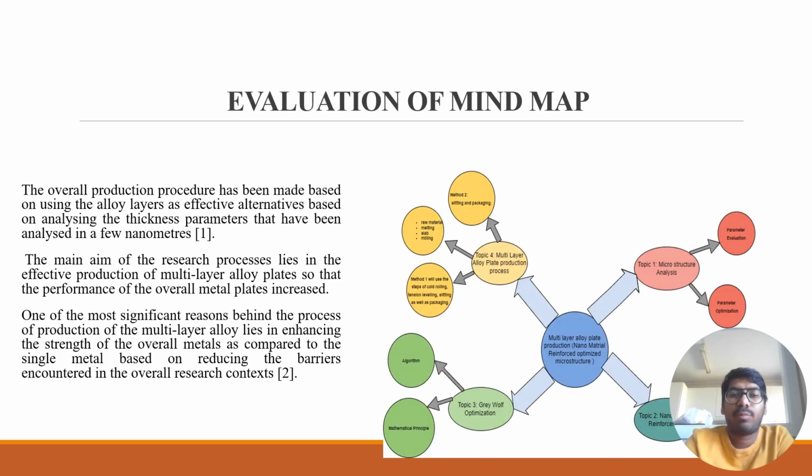This section mainly elaborates the whole process of evaluation of mind maps. The entire production process has also been made depending on the utilization of the alloy layers as an effective alternative based on the thickness of the parameters. The principal aim of this research process also lies in the efficient production of the multi-alloy layer plates. One of the most significant reasons behind the process lies in enhancing the strength of the overall metals as compared to the single metal, based on reducing the barriers encountered in the overall research context.